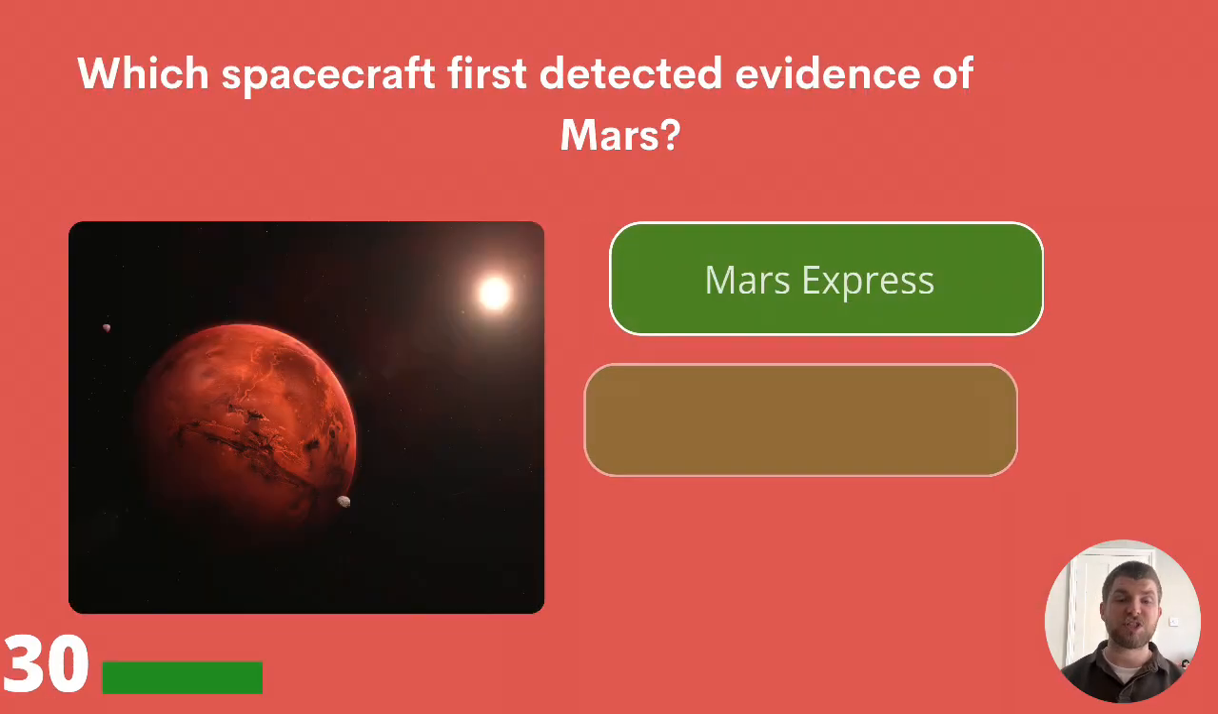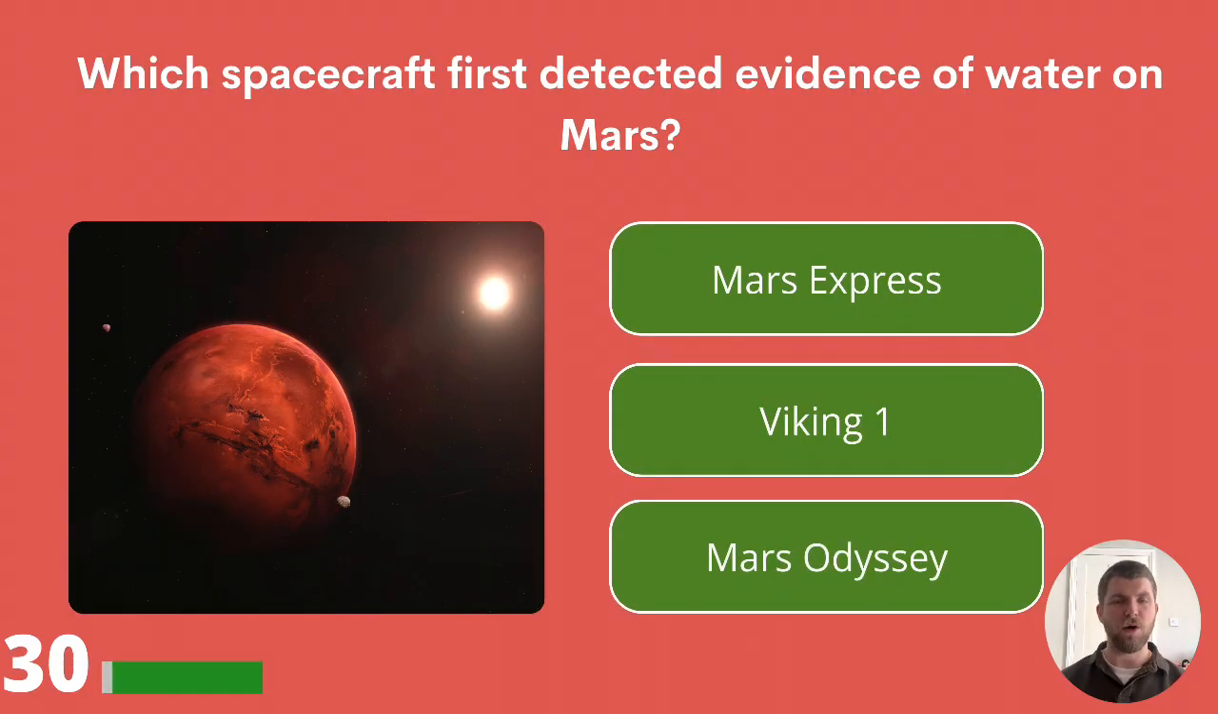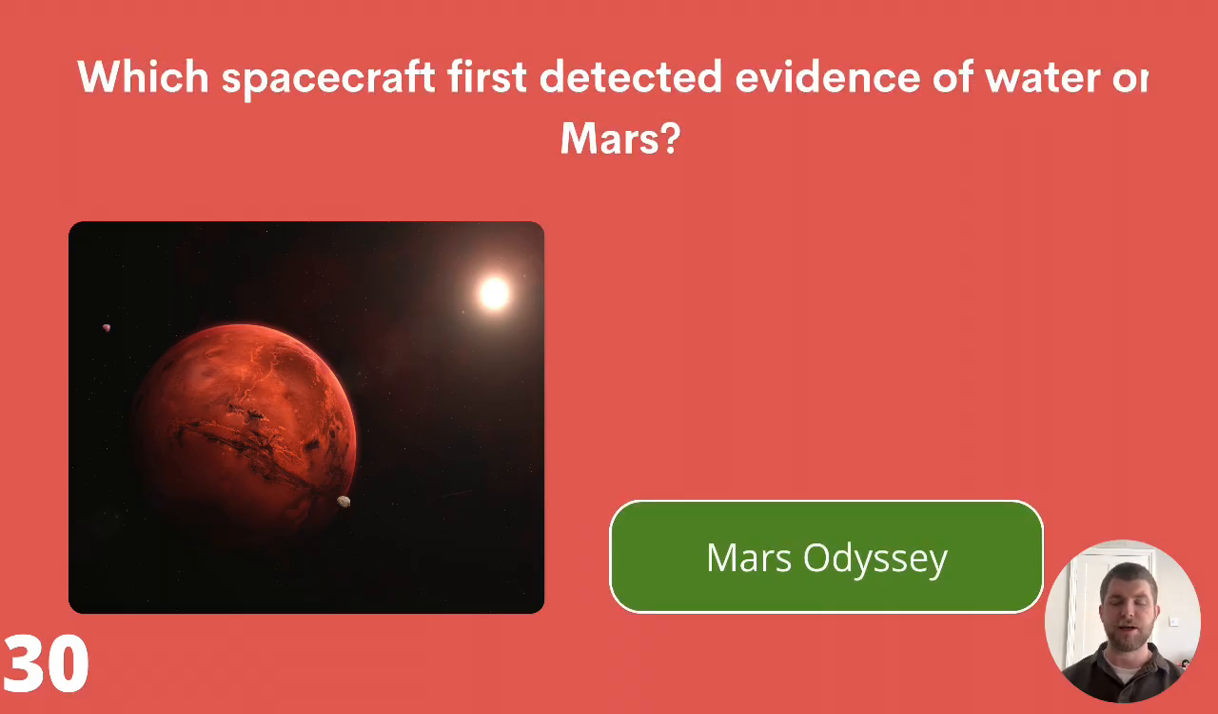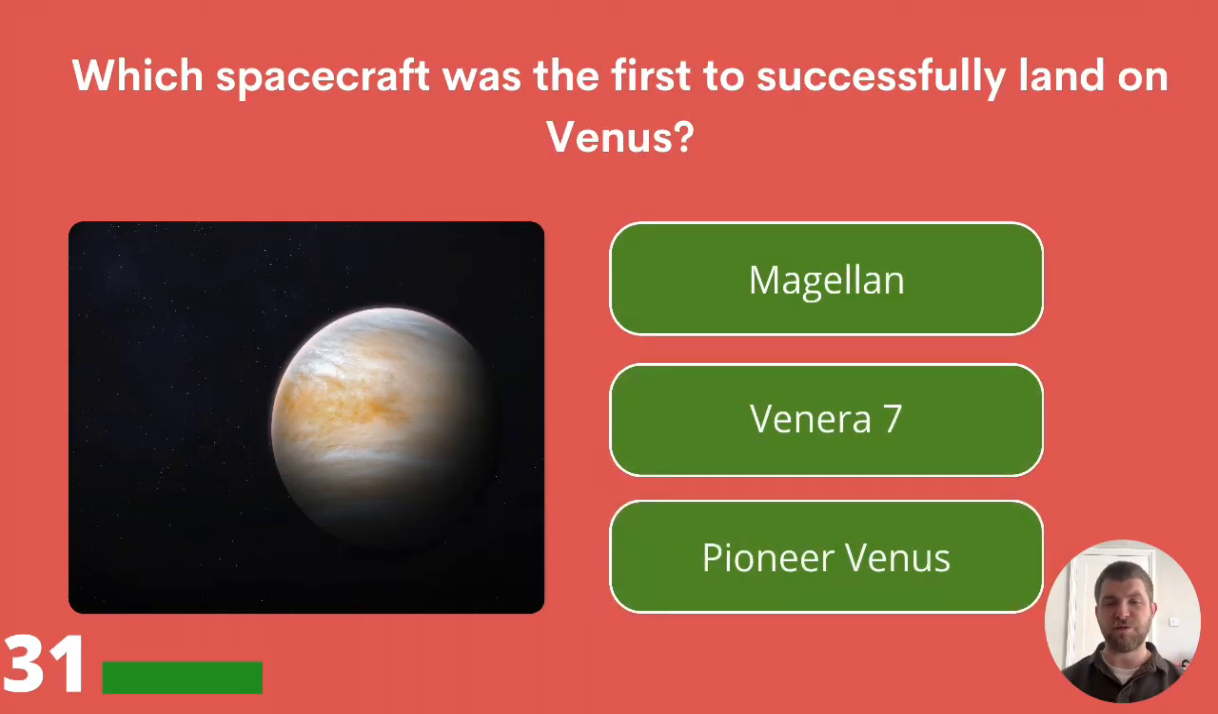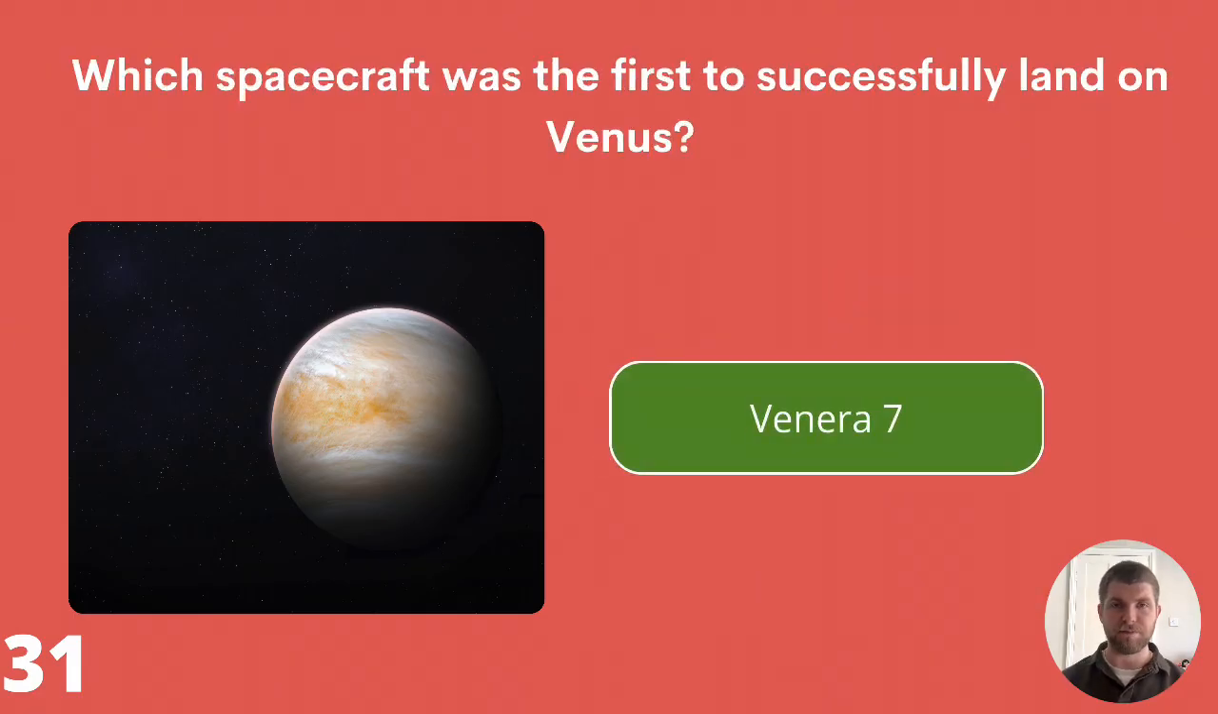Question 30. Which spacecraft first detected evidence of water on Mars? Mars Express, Viking 1, or Mars Odyssey? Evidence of water on Mars was first detected by Mars Odyssey. Which spacecraft was the first to successfully land on Venus? Magellan, Venera 7, or Pioneer Venus? The answer is Venera 7.